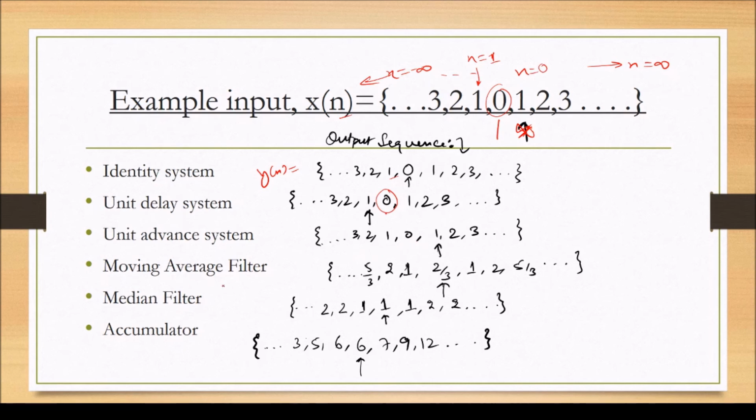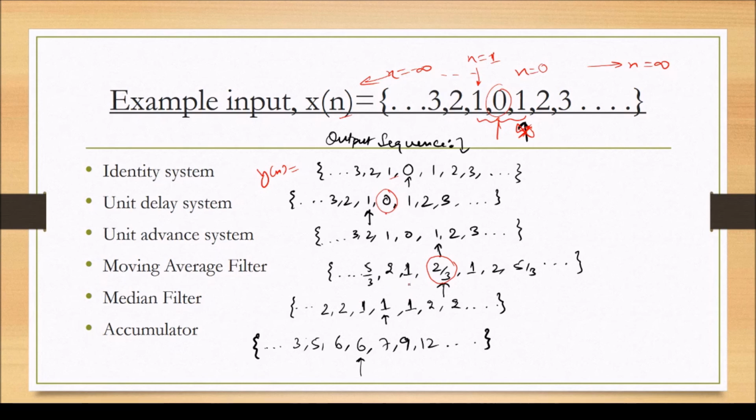Now we will see the moving average filter. The moving average filter takes three samples, one on the left hand side and one on the right hand side. Like we can see at n is equal to 0, the output should be 1 plus 0 plus 1 upon 3. So it is 2 by 3. Likewise, all other sample values can be calculated.